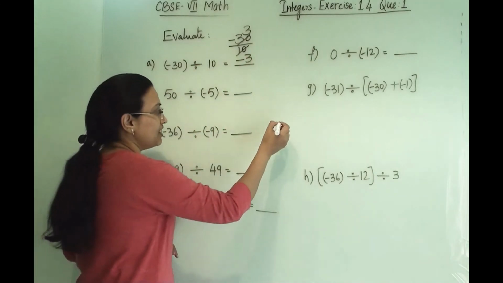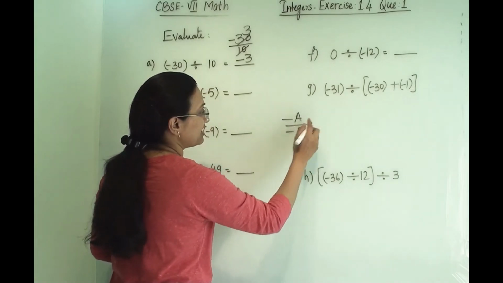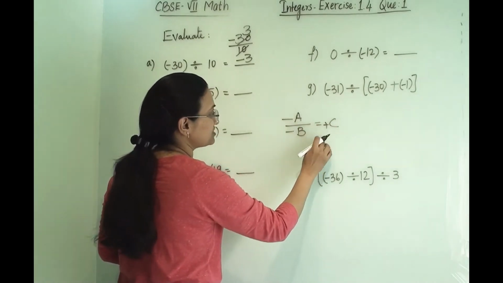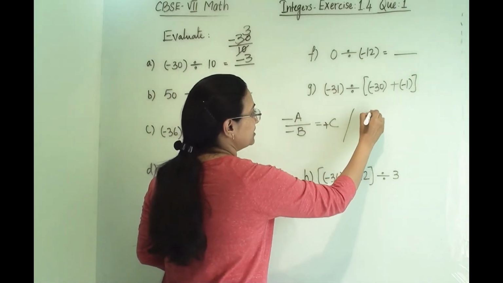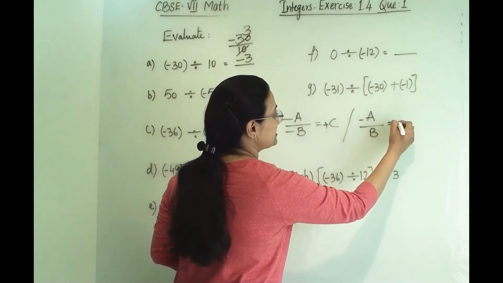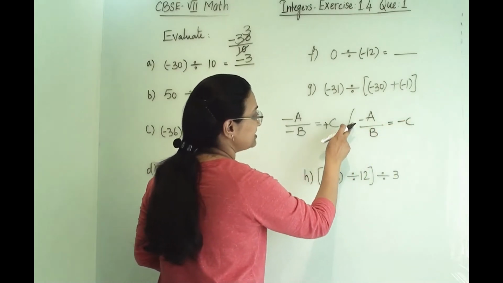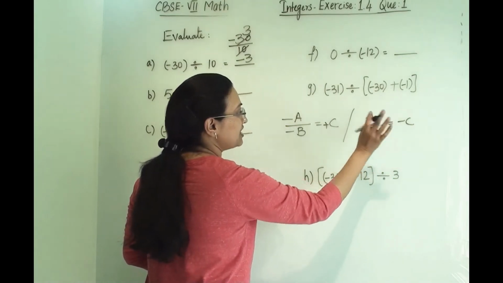In division, whenever the numerator and denominator are both negative, our answer will be positive. When either the numerator or the denominator is negative, our answer will be negative. Either A is negative or B is negative, our C will be negative.